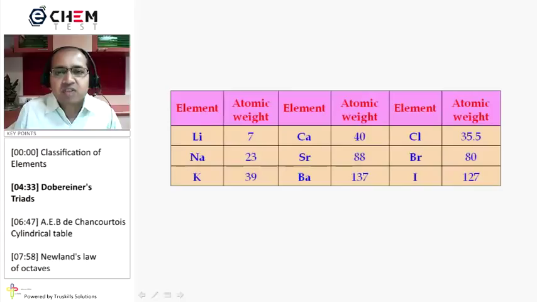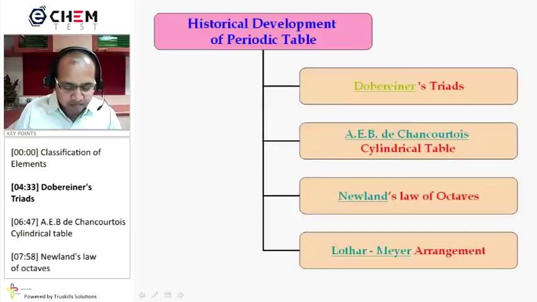Some of the elements of these triads are lithium, sodium, potassium, where sodium is the middle element, so the atomic weight of sodium is the arithmetic mean, or nearby, of the atomic weights of lithium and potassium. In the same way, the property of sodium is in between the properties of lithium and potassium. Similarly, the atomic weight of strontium is in between, or the arithmetic mean of, the atomic weights of calcium and barium, as well as the property of strontium is in between the properties of calcium and barium. Sorry, barium, not beryllium, barium.